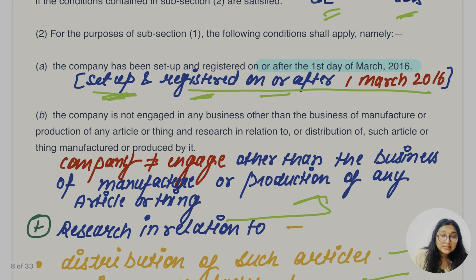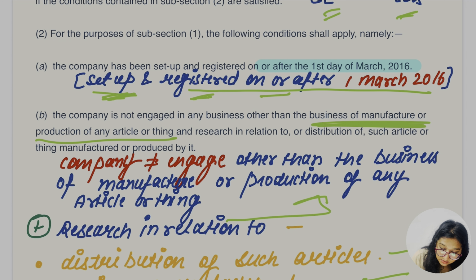Yes, the company is not engaged in any business other than the business of manufacture or production of any article or thing, or research. So for this the company has to be fully engaged in the business of manufacture or production of any article, or research related to this part.